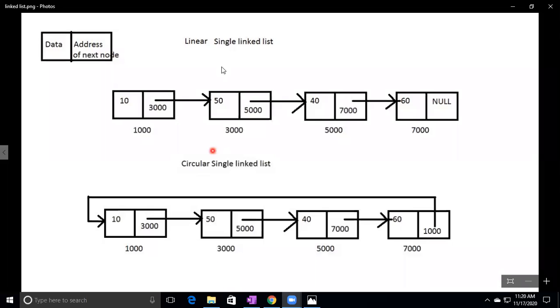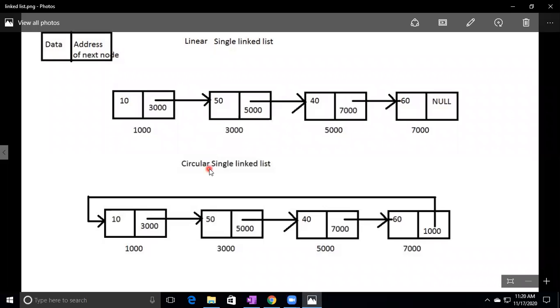See here. In the single linked list, two types are there: linear single linked list, circular single linked list. Linear single linked list means it is a collection of nodes. Every node contains two parts, one data and the address of the next node. The last node's next value will be null here. After this, no node is there. So the last node's next value is what? Null. That is linear single linked list.